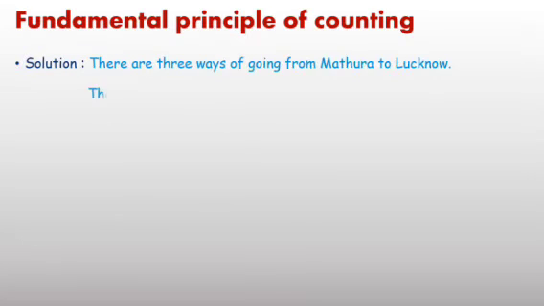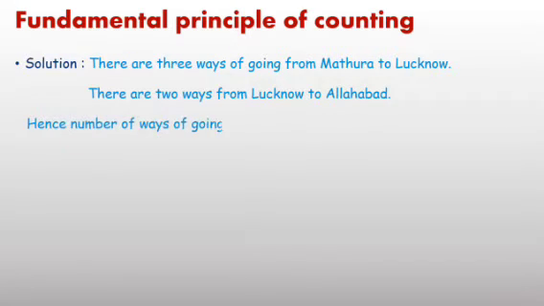Now next, there are 3 ways, as already discussed, from Mathura to Lucknow and 2 from Lucknow to Allahabad. Therefore, as per the fundamental principle of counting, the number of ways from Mathura to Allahabad is 3 into 2 equal to 6 ways.